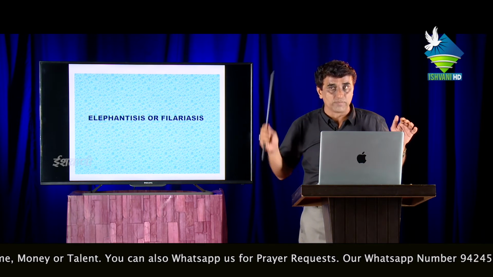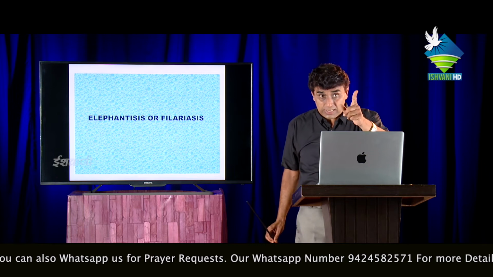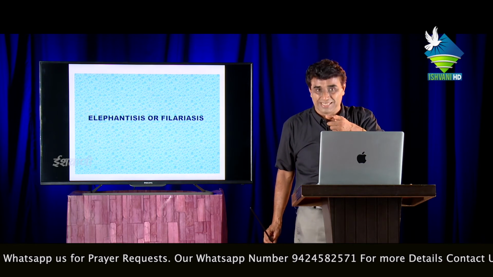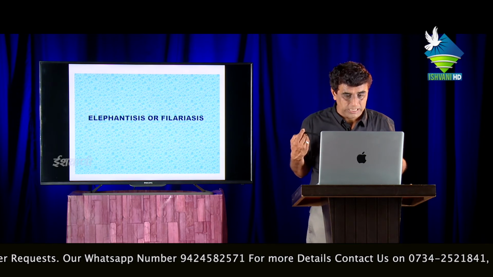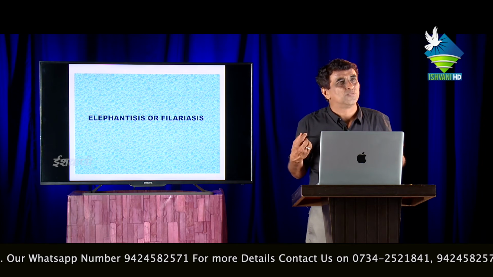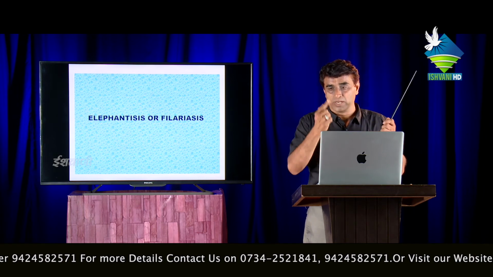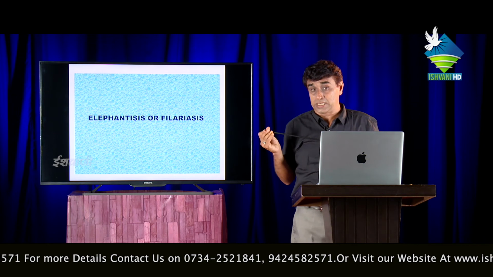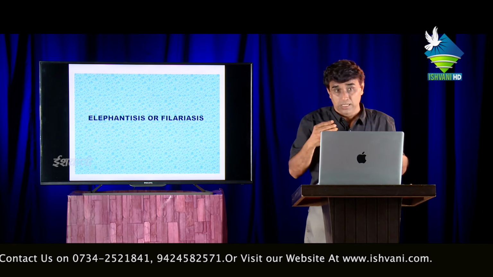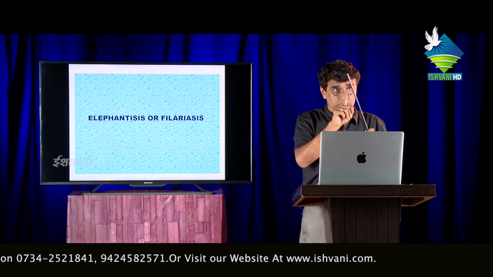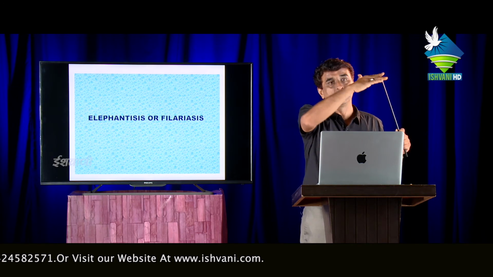The parasite is not a bacterium, not a virus, not even a protozoan. It is a roundworm, a helminth. That roundworm's size is approximately from 0.2 millimeter to 3 to 4 millimeter. It is present in the blood. Once it has entered the body, it circulates with your blood, and that worm will multiply in the blood and easily enter into the lymphatic ducts.